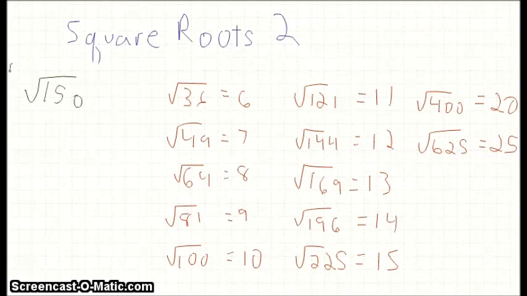So square root of 144 is 12. Square root of 169 is 13. So we know our answer is somewhere between 12 and 13. So which one is it closer to? 150 is 6 away from 144, and it's 19 away from 169. So it's closer to 12. So if you're just doing a whole number estimate, you could say it's about 12.